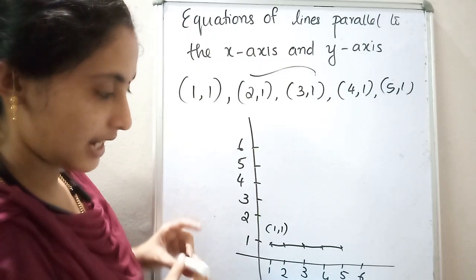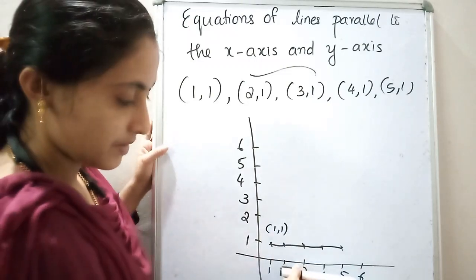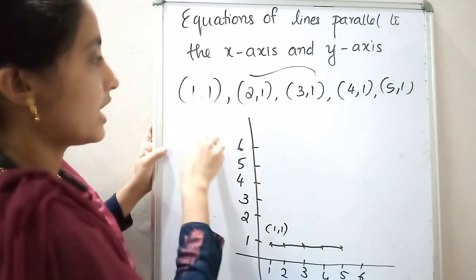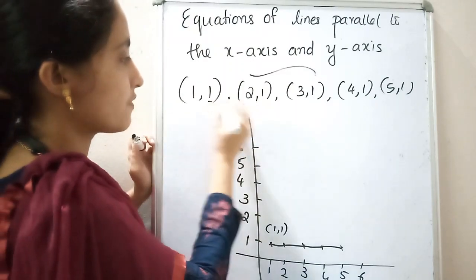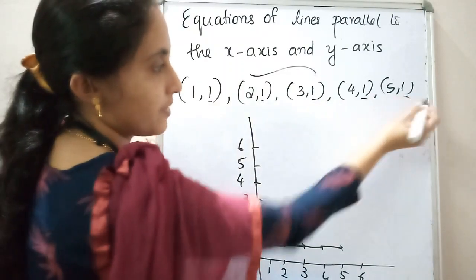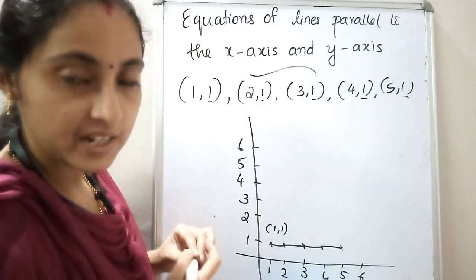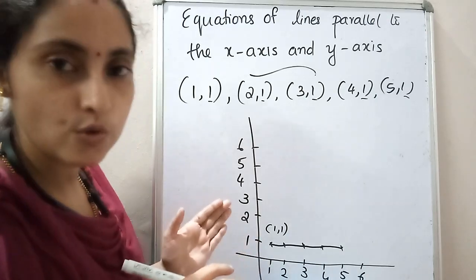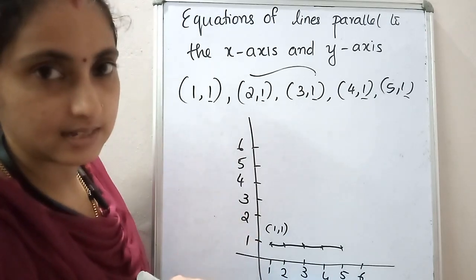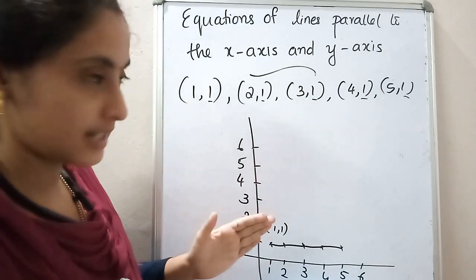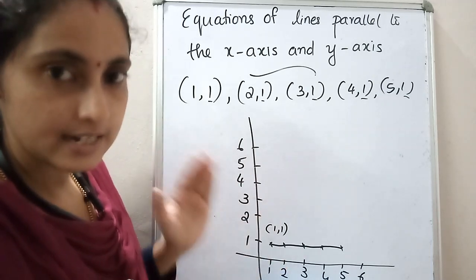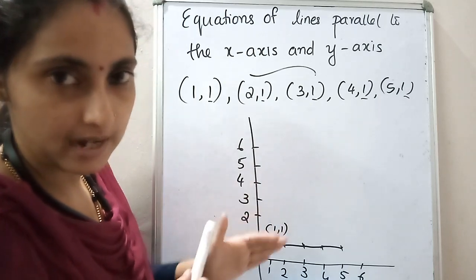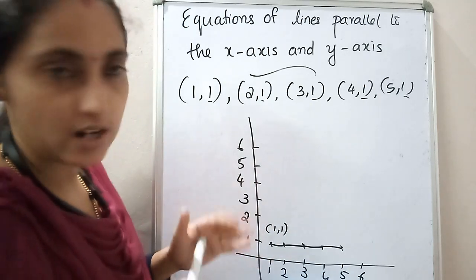That is, which axis is this line related to? X-axis. Okay, that means what is the speciality of this line? If the y coordinates are same, y coordinates are all 1. If the y coordinates are same, that line is parallel to which axis? X-axis. Parallel to the x-axis. That you have to keep in your mind.